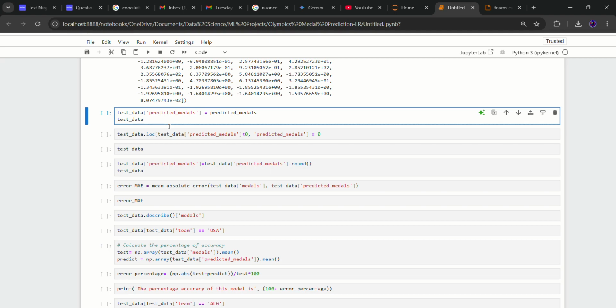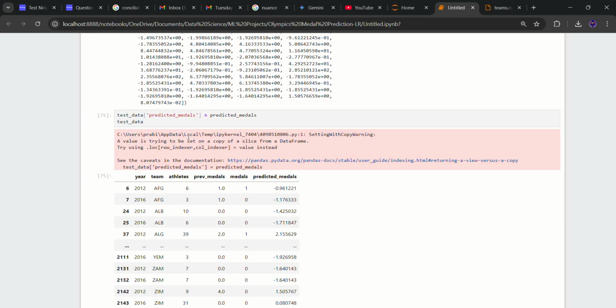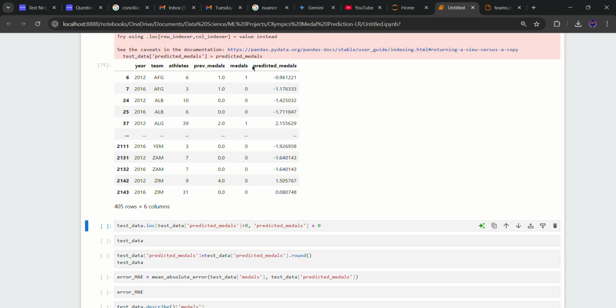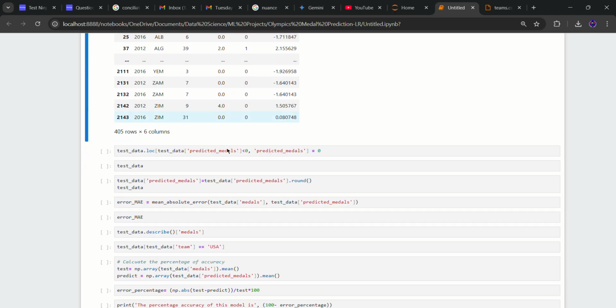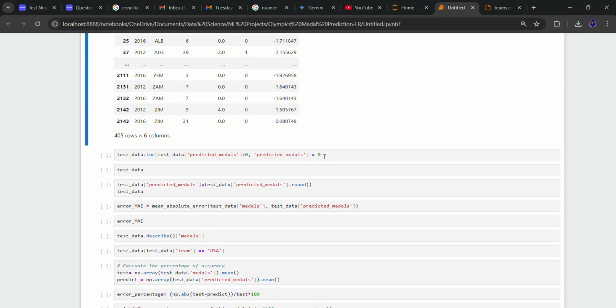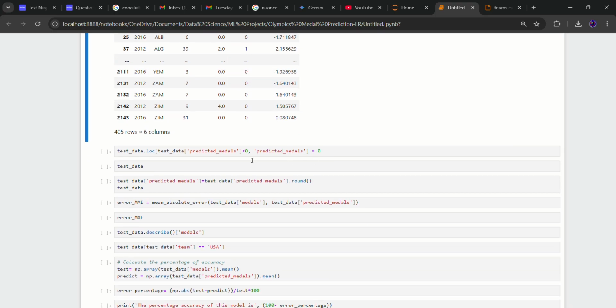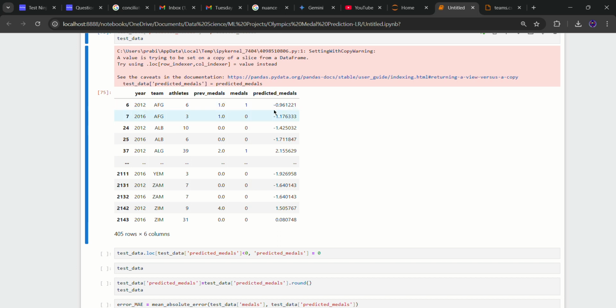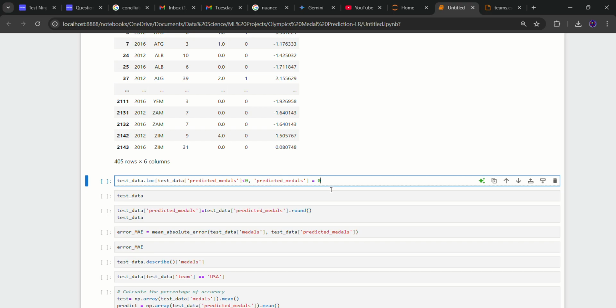Let's make a new column in our test data, where the column name will be predicted medals and the values will be the predicted medals array. Let's run this. Okay, predicted medals. There is predicted medals in our test data. Now, as we know that total medals can't be negative or decimal values, we are going to replace all negative values with 0 and round off the decimals. For less than 0 the value will be 0.